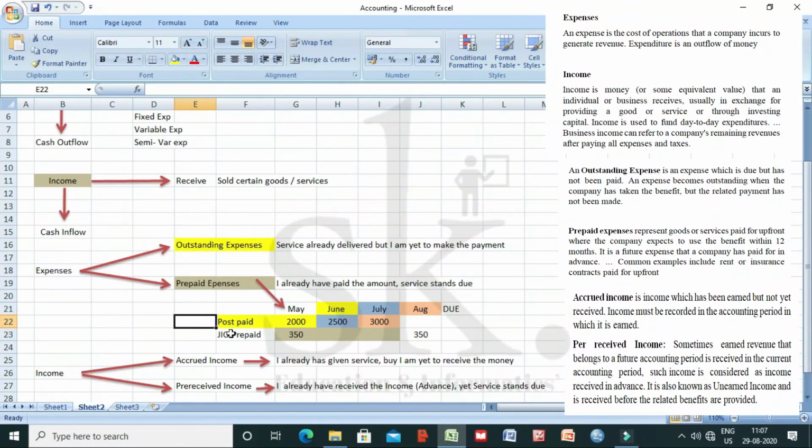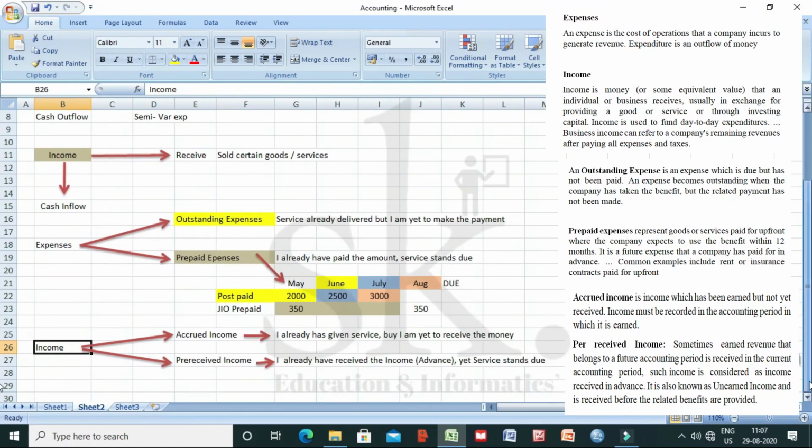On the other side, income, we are explaining two important concepts. One is known as accrued income, another is known as pre-received income. Now when we are talking from the point of accrued income, I mean to say that I already have given the service. That means service already delivered to you, but you are yet to give me the money. So it's an income, no? I'm going to receive the money. So I have given my service, I'm yet to receive the money. That can be termed as an accrued income.